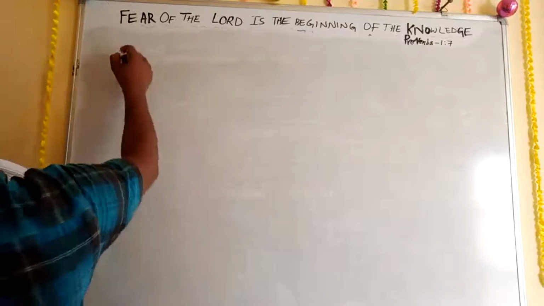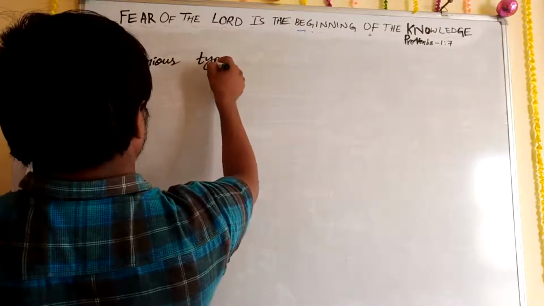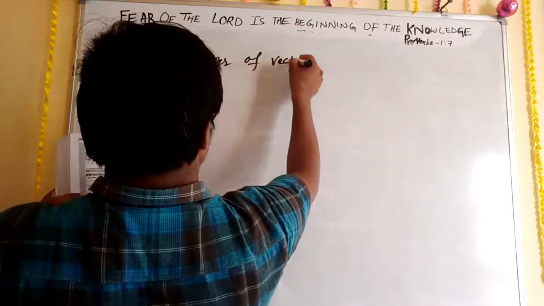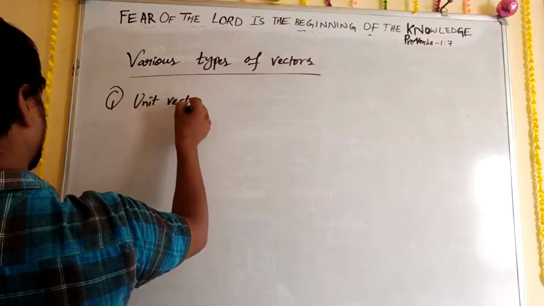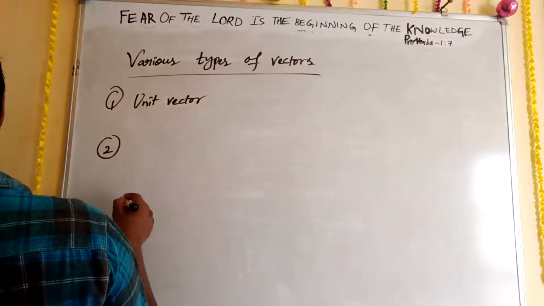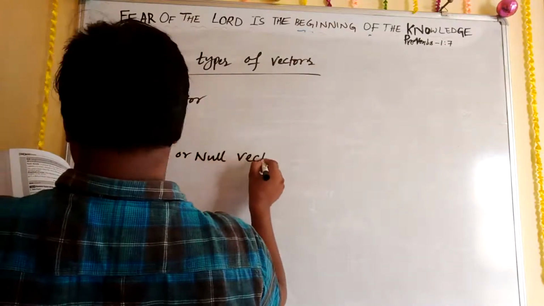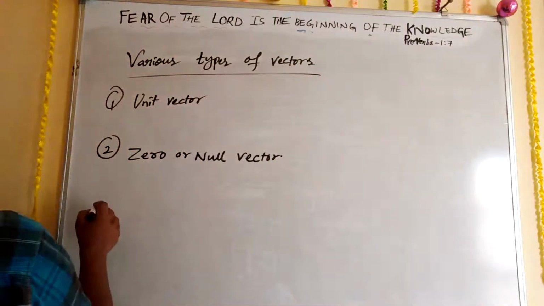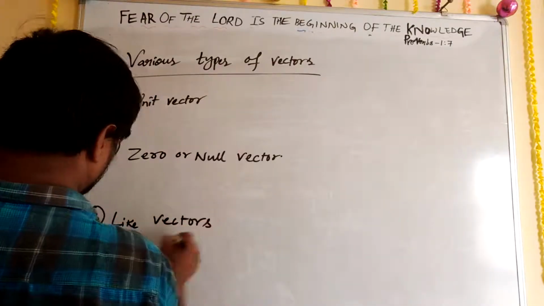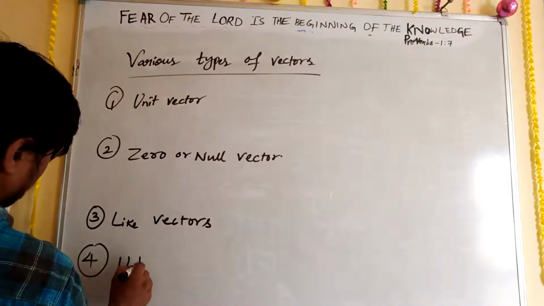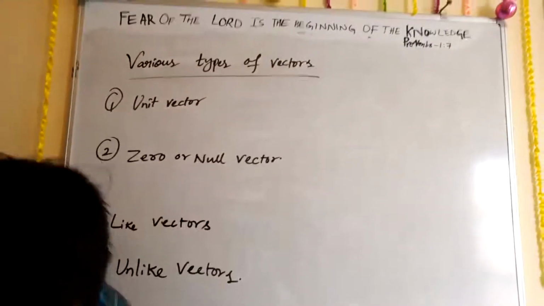So, various types of vectors. Here the first type is the unit vector, the second one we will take as the zero or null vector, the third one is like vectors, and the fourth one is unlike vectors. First we'll discuss this, then we'll go for the remaining.